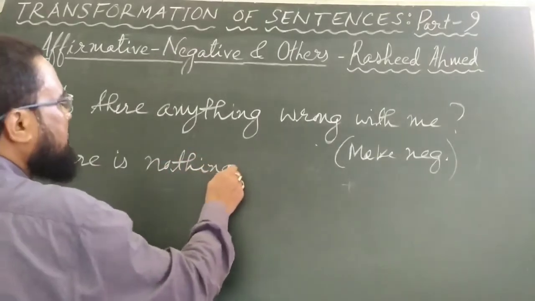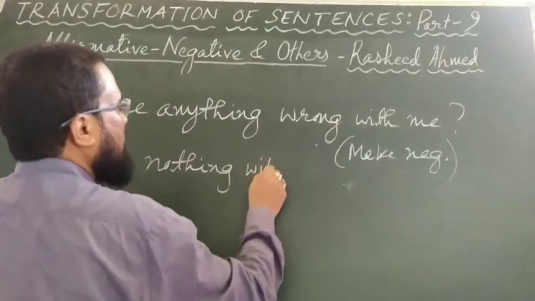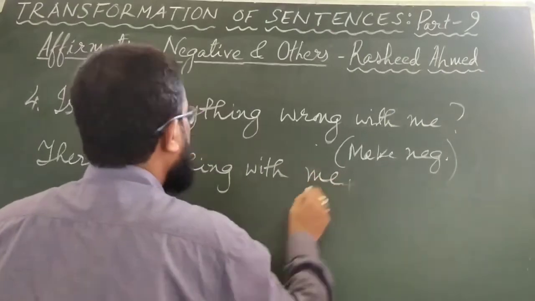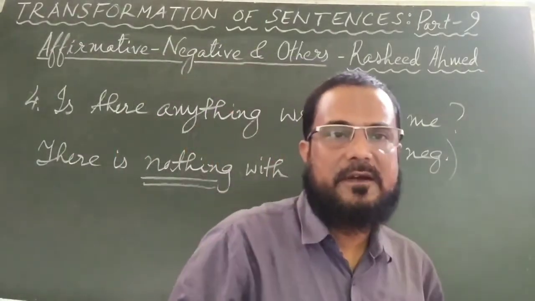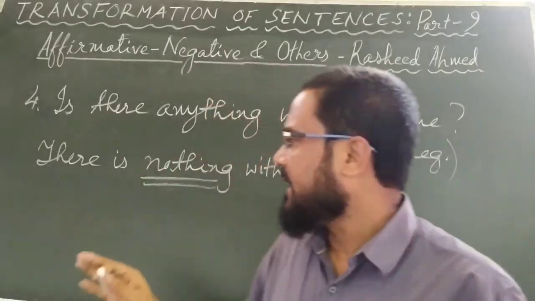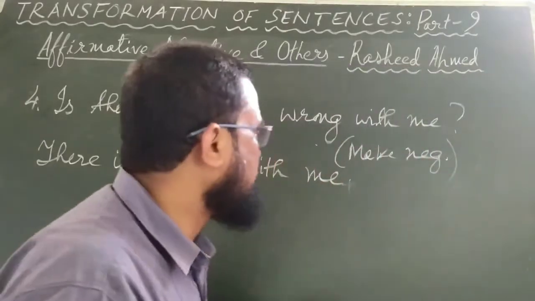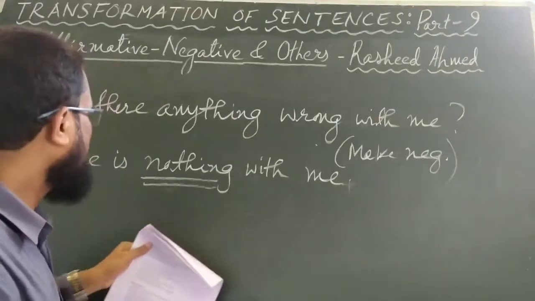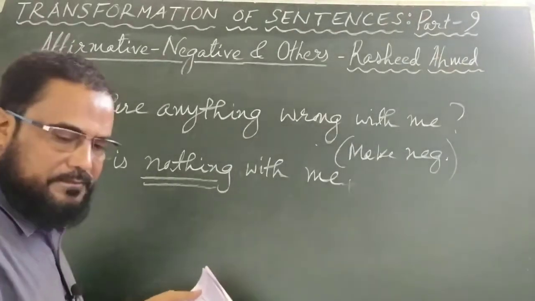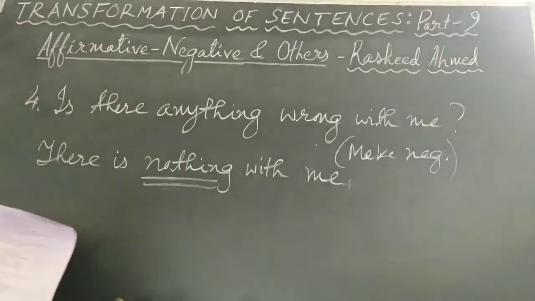There is nothing wrong with me. When you say nothing, it is a negative sentence. Is there anything wrong with me? This is affirmative, interrogative. And the instruction is to make it negative. So while making negative, you can very well change it from interrogative to assertive also. There is nothing wrong with me. Next one is number 5.